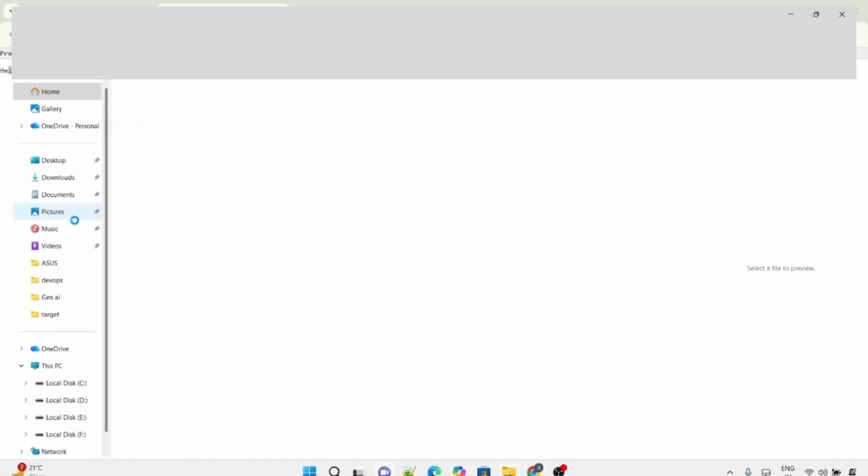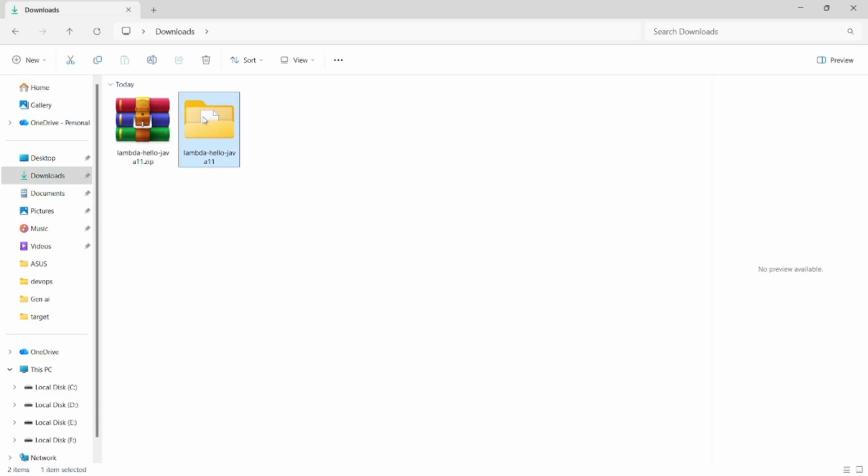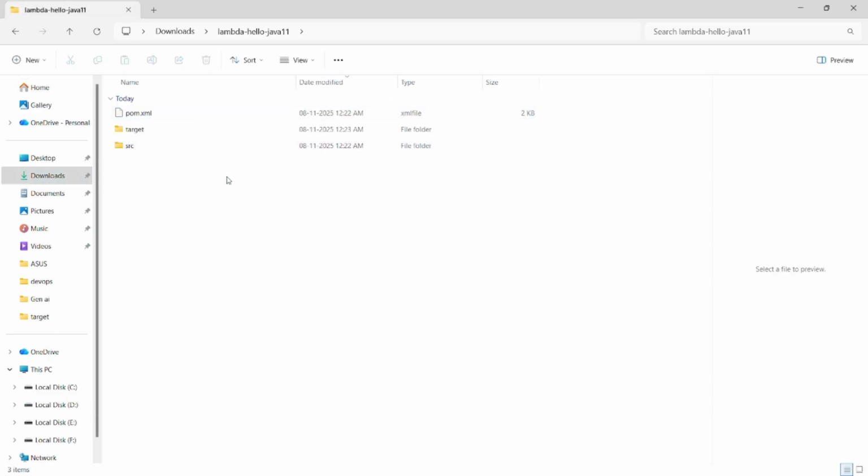Earlier it was hello Lambda, which was already from the AWS side. It's sample code. But my requirement is that I want to deploy my own application. So I have written some code here. I have downloaded it, and I will provide everything in our GitHub repository.